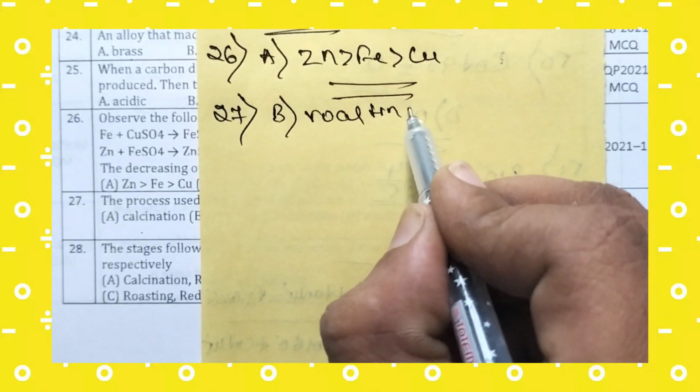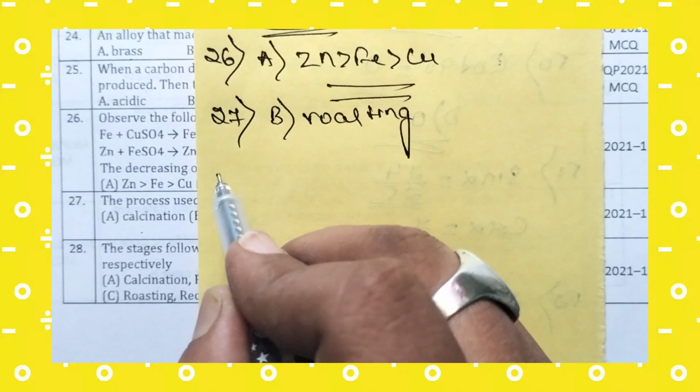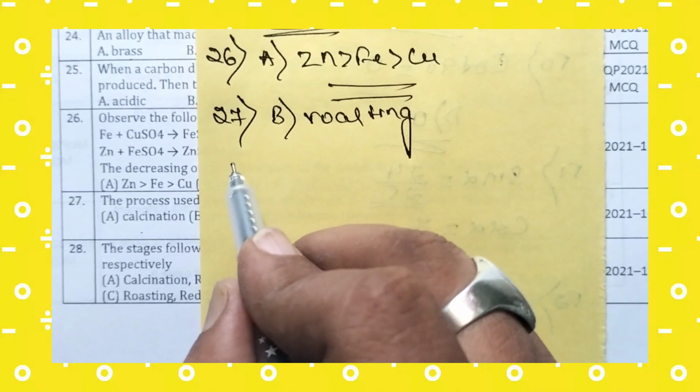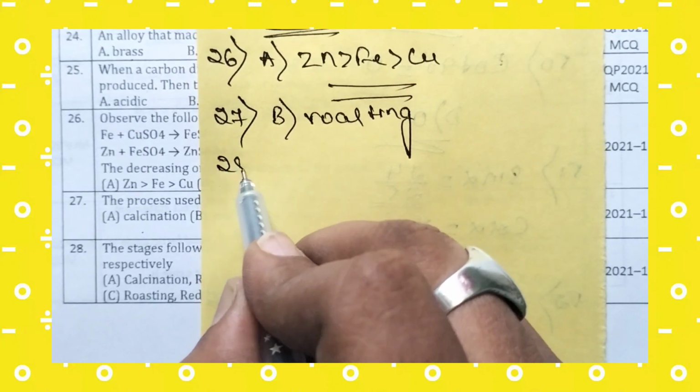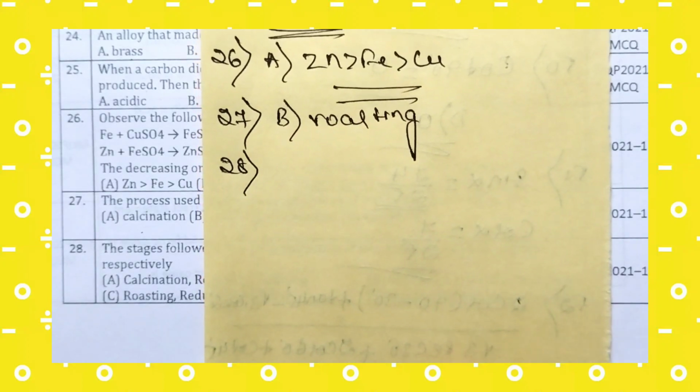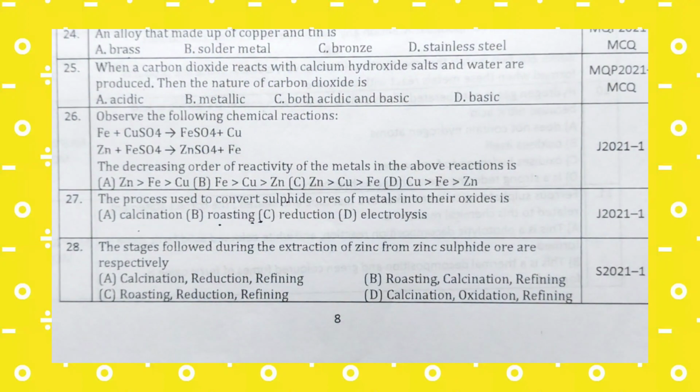Heating of ore in the presence of oxygen to convert sulfide ore into oxide ore is called roasting. Now let us move to the 28th question. The stages followed during the extraction of zinc from zinc sulfide ore are, respectively.